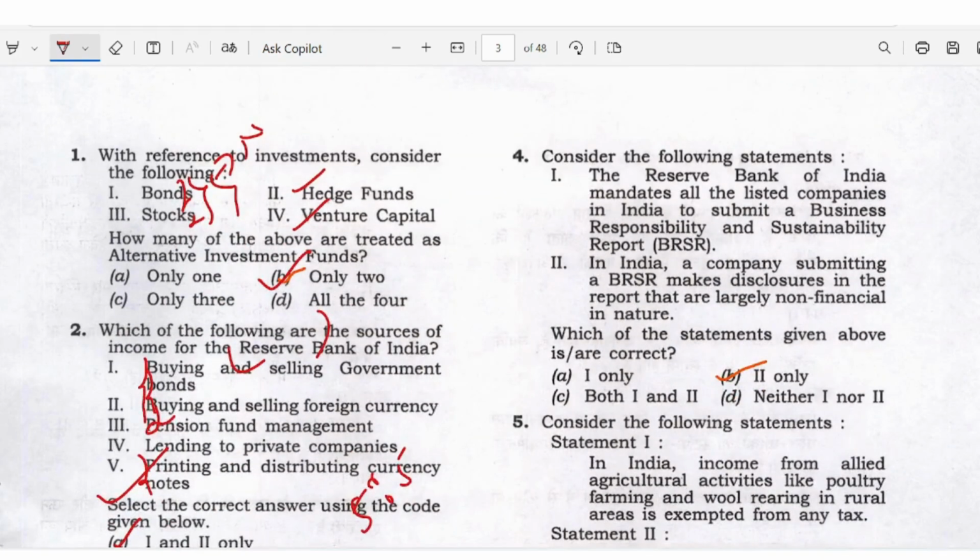Fourth question. Reserve Bank of India mandates all listed companies in India to submit the Business Responsibility and Sustainability Report. It is not by the RBI, it will be by SEBI, right? So we know all these things. In India, companies submitting the BRSR make disclosures in the report that are largely non-financial in nature. Statement B is right. So answer is B here.